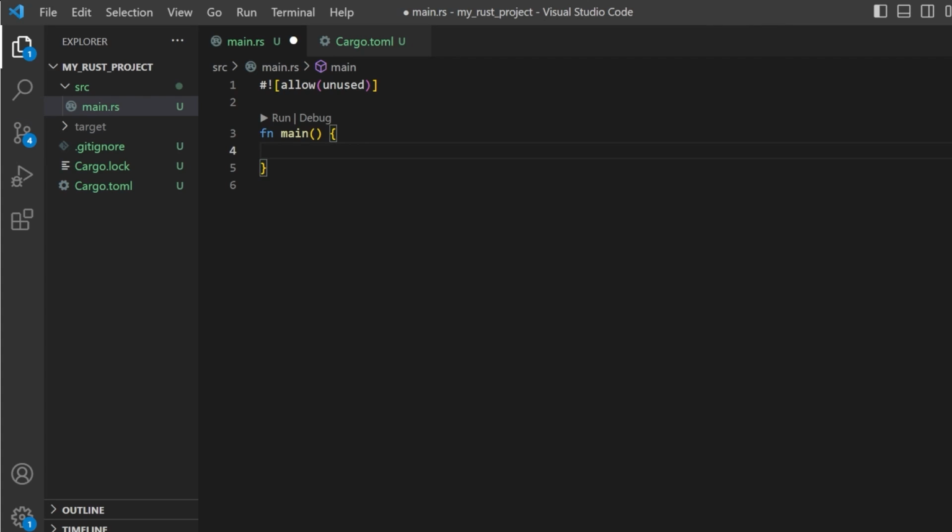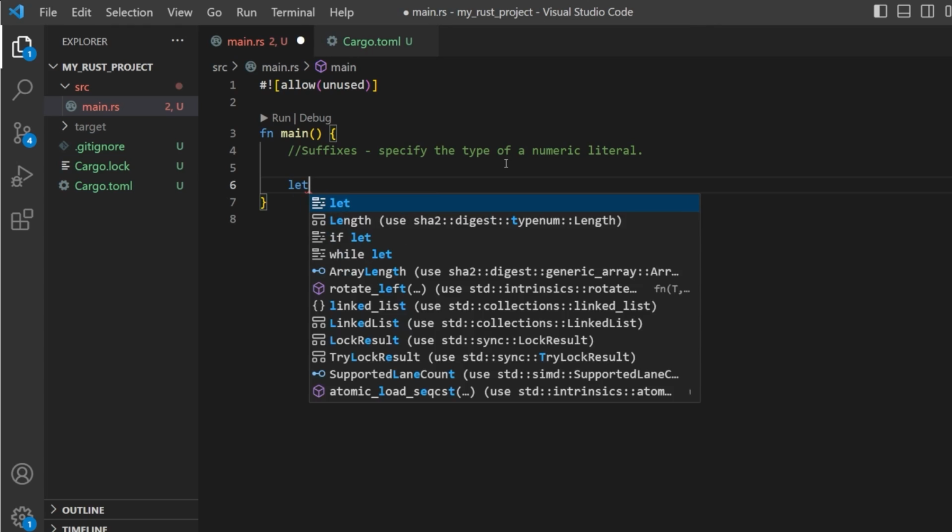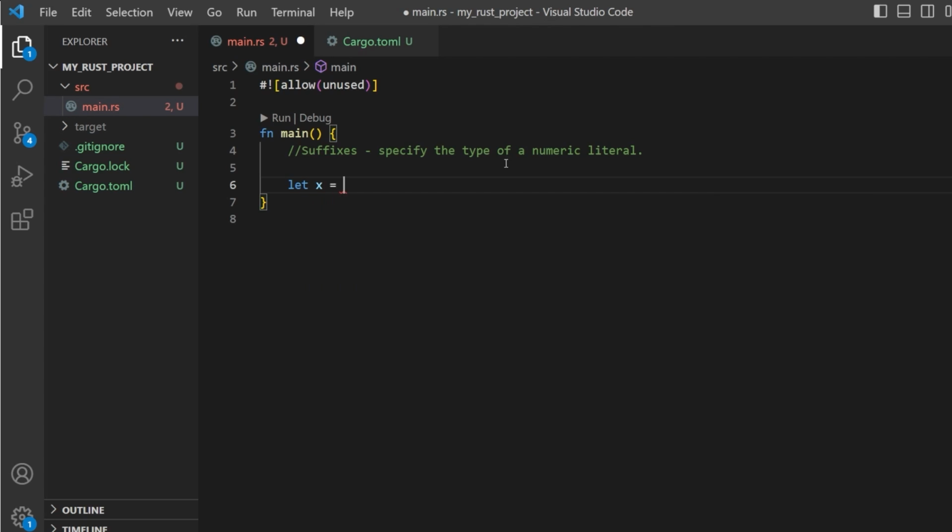Let's briefly talk suffixes and underscores in Rust. So suffixes are used to specify the type of a numeric literal. We could take a look at this really easily. Let's say, for example, we just say let x equal 42. When we do that, we automatically get a signed 32-bit integer.